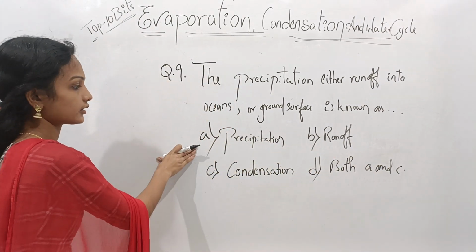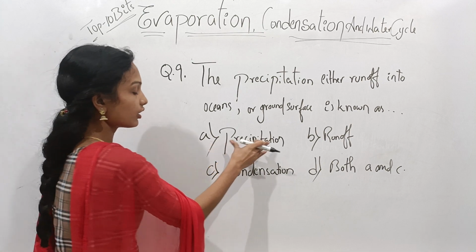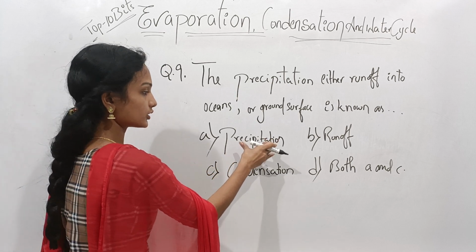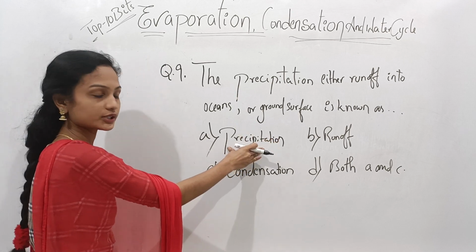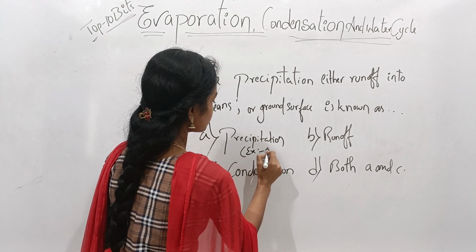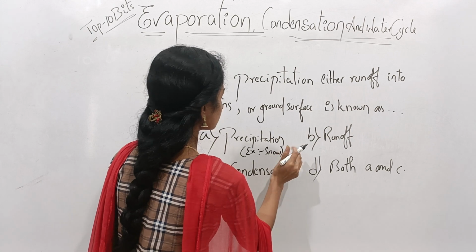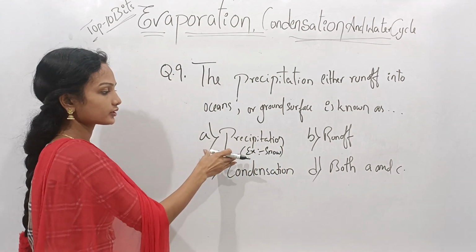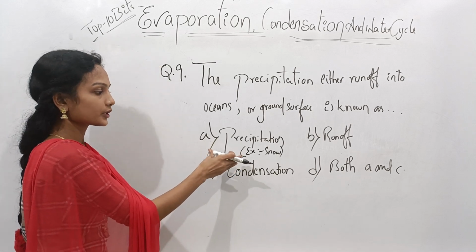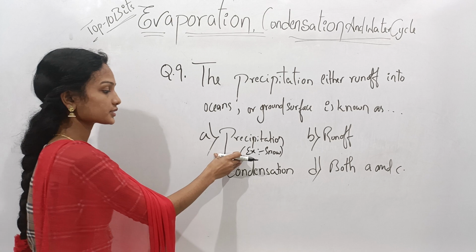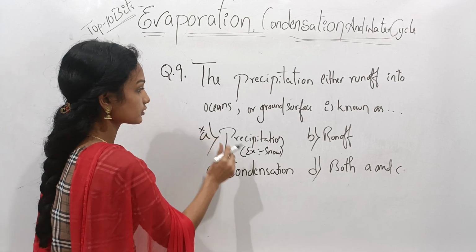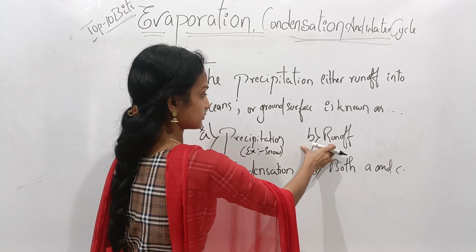Coming to option A, precipitation. Precipitation means when the water molecules collide with dust particles or other than water molecules, they form precipitation. An example of precipitation is snow. So option A is not a correct option. Then come to option B, that is runoff.